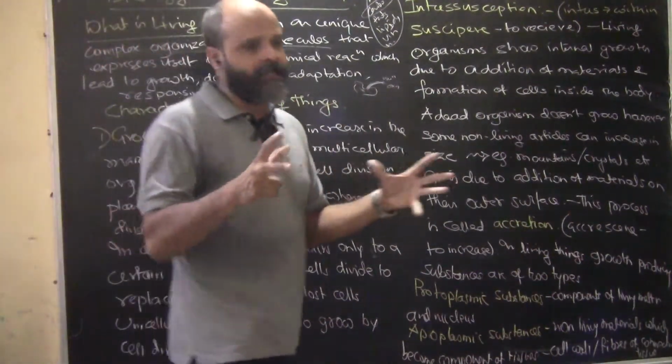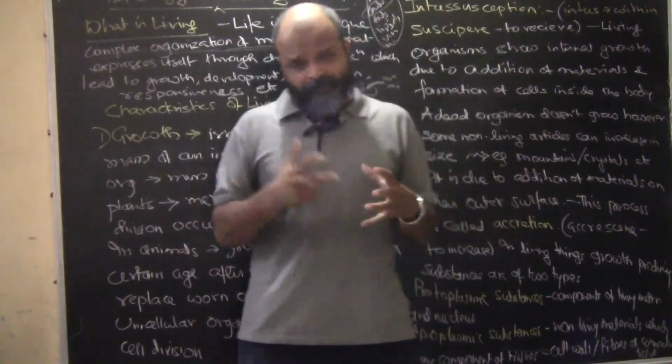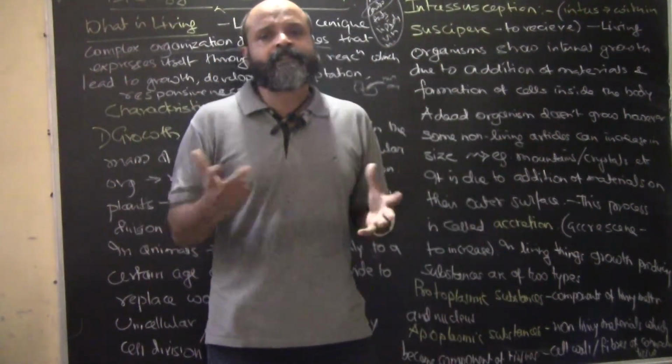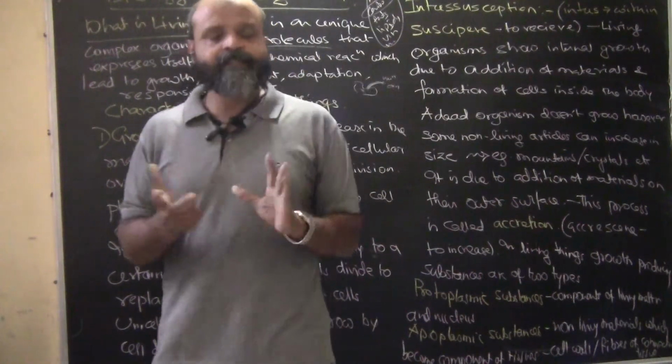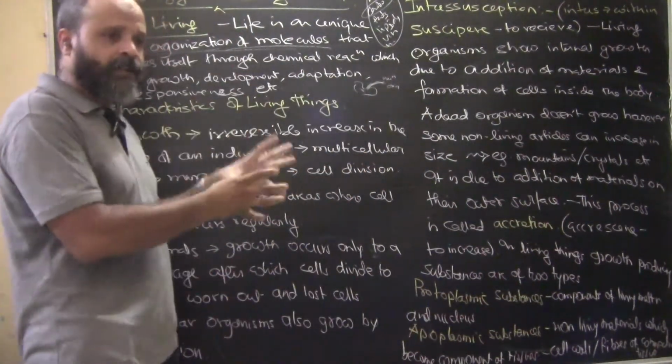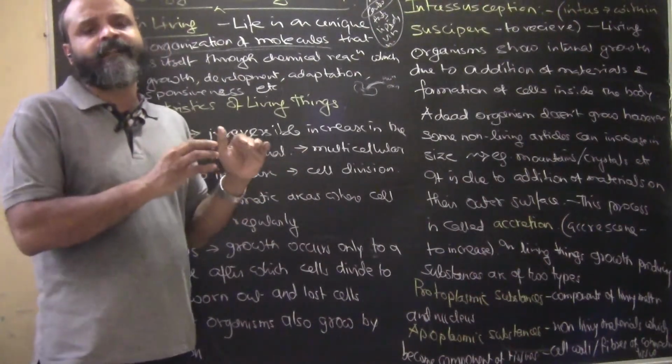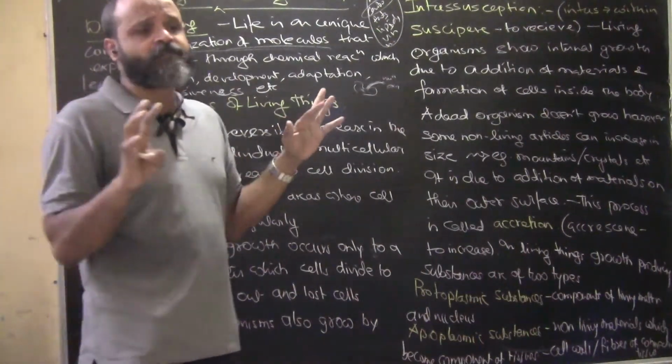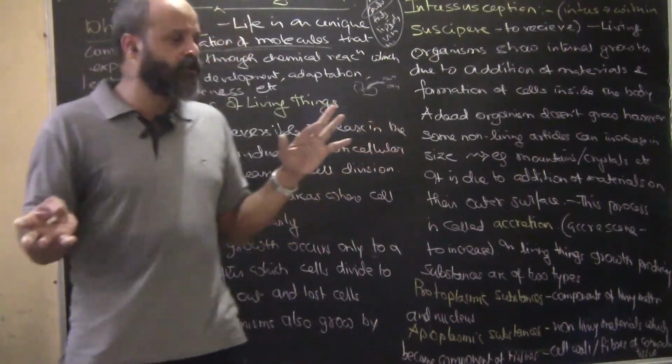See, things change. In our entire cycle of life, there are a lot of changes happening, and these are basically development. So for example, our brain develops, our heart develops, our lungs which were not functional till the time we were inside our mother's womb become functional as soon as we come out in this world.